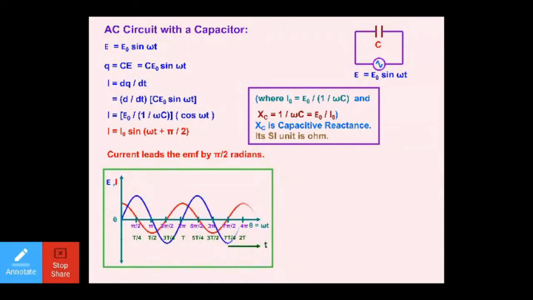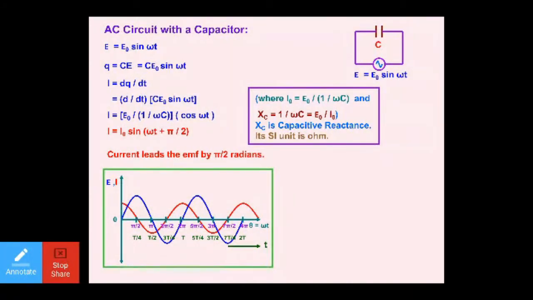These are the baselines. So if you see, when the EMF was zero, here, current already has reached its maximum value. So current reached its maximum value pi by 2 radian before. See, here the value is 0, here the value is maximum. So dear students, what actually we are encountering here? We are encountering here two things.